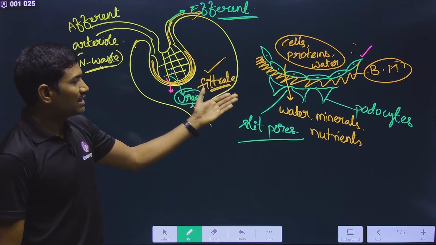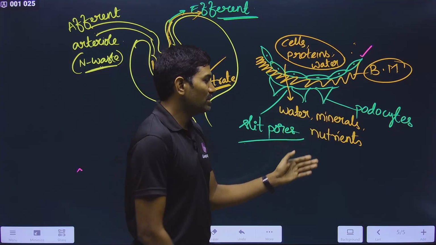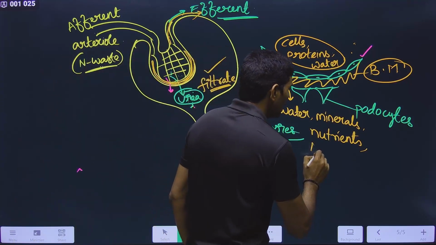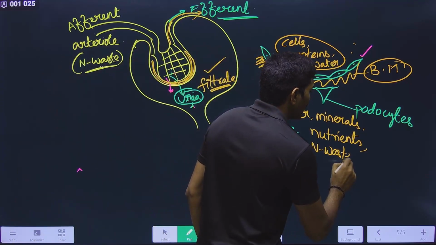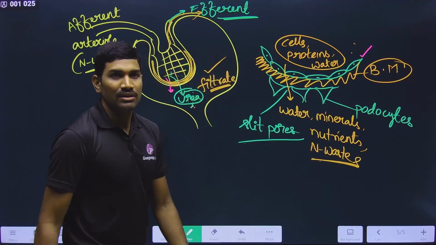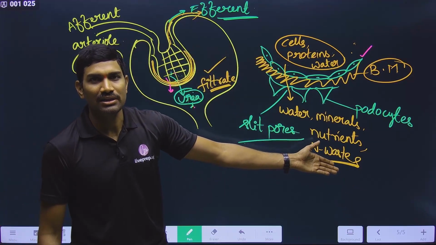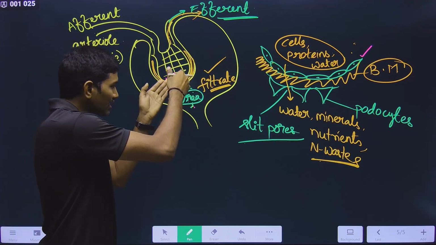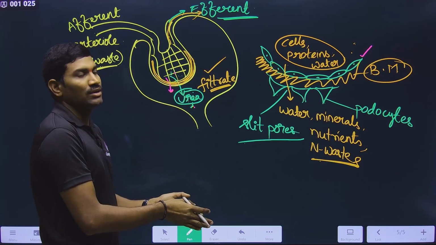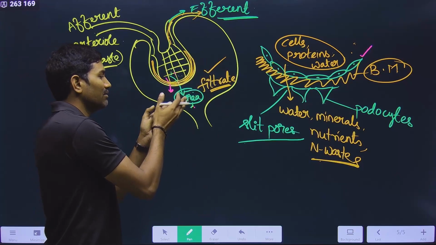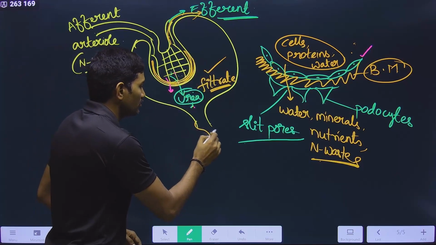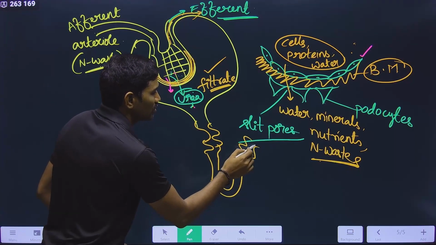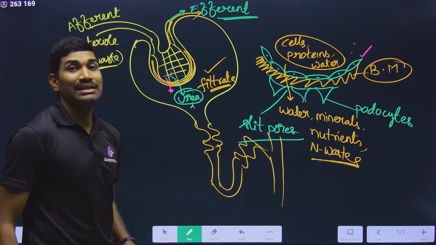And what is present in this filtrate? Water is present, minerals are present, nutrients are present, and along with this, nitrogenous waste materials. This is the most important one, right? Nitrogenous wastes are present. The main aim is to remove nitrogenous waste only, right? So now all these are present here. And this initial filtrate is now passing through this lumen. Initially it is present in Bowman's capsule, then it will pass through the proximal convoluted tubule, then through Henle's loop, then through the distal convoluted tubule, and then it will go into the collecting duct.